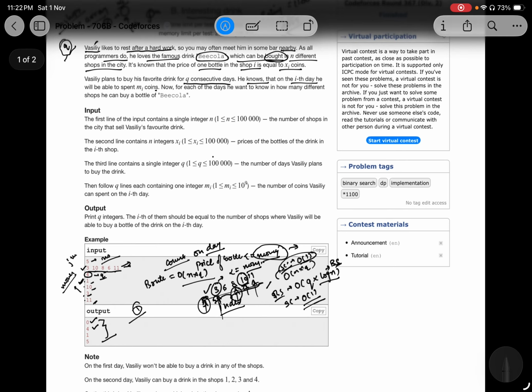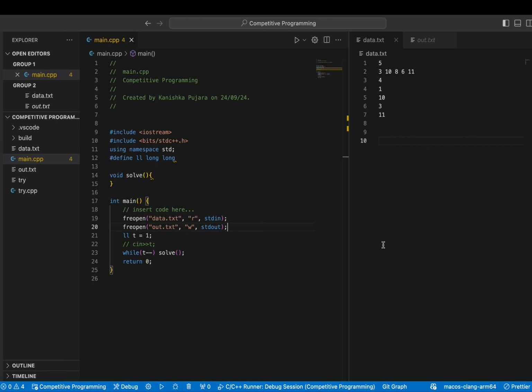So I hope you understand the logic. If not, you can just rewatch this video. It will be easier to understand. Now let's move towards the code editor. Let's see the code now. This is the template that I have used. You can also use the same if you want, but it's just fine.